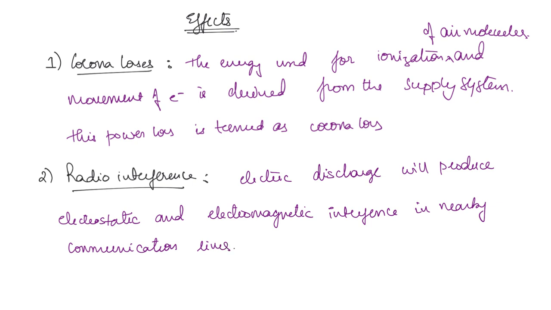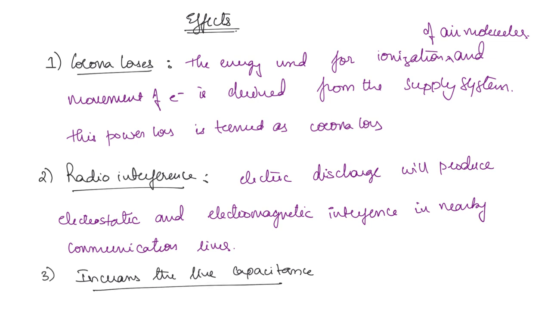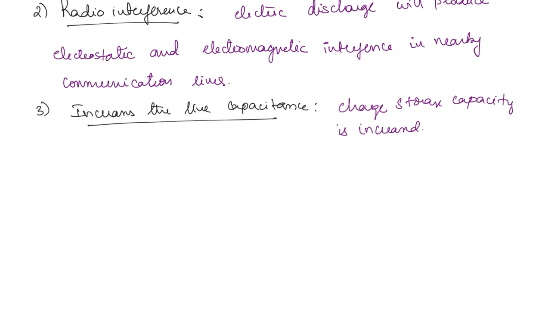Now the third one is that it increases the line capacitance. Why is this the case? The charge storage capacity is going to increase. More charge is now being stored. You can also see it in terms of increased effective diameter. If you consider the transmission line, let's say this is the thickness. There is going to be some free charge all around the conductor.